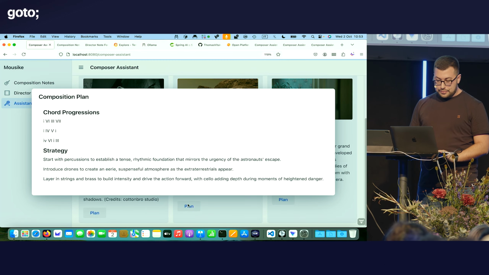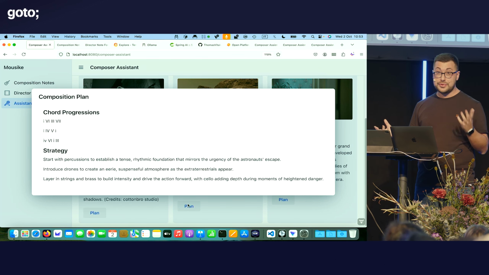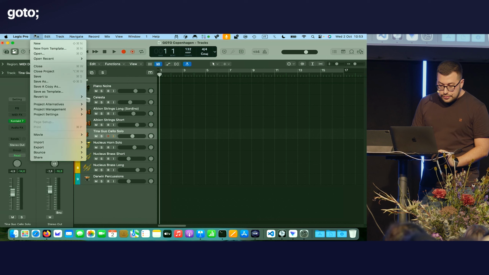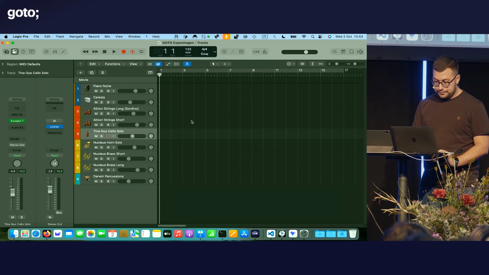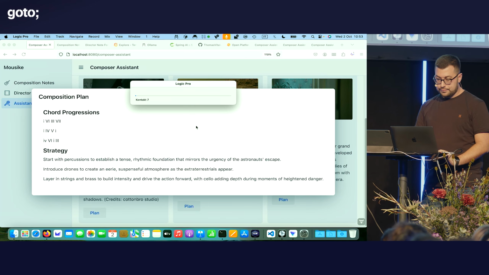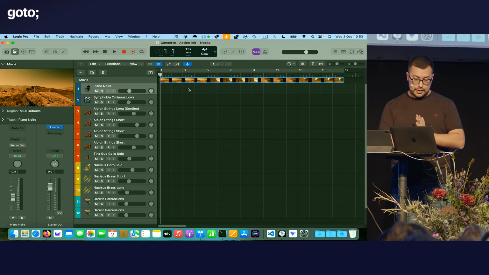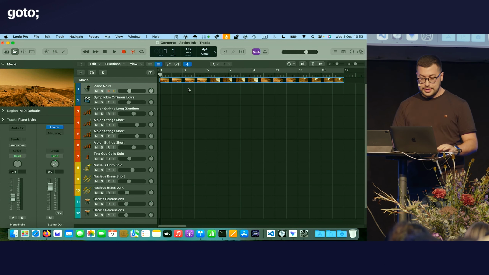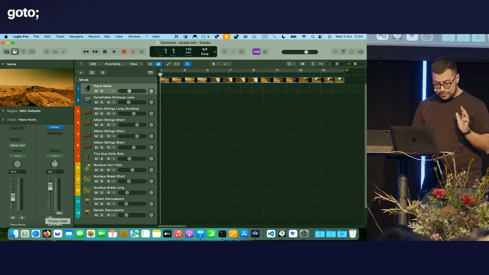Let's get a composition plan. So we got here some suggestions for chord progressions and strategy with different instruments. First, let me load the movie into my music software here. So we have the action movie. I have restricted the model to only choose among a finite list of instruments that I already preloaded, otherwise it would take really a long time. So we have the movie, let's see.